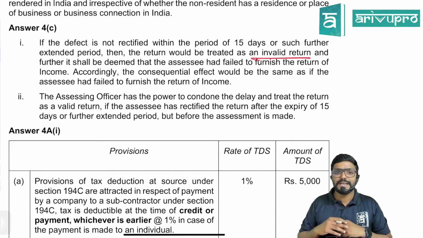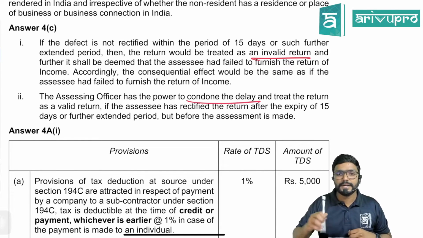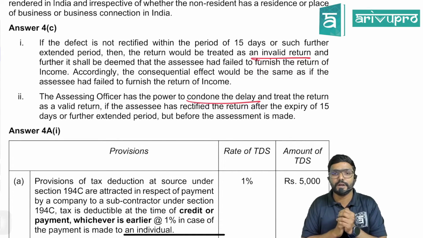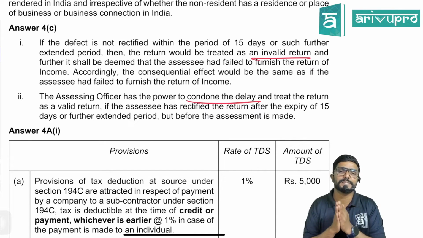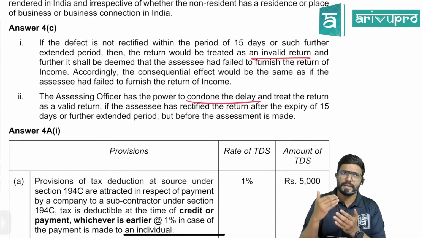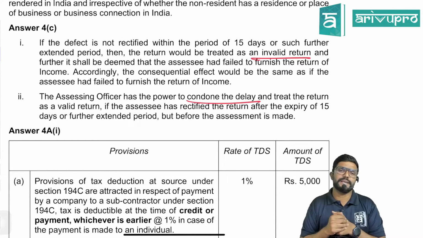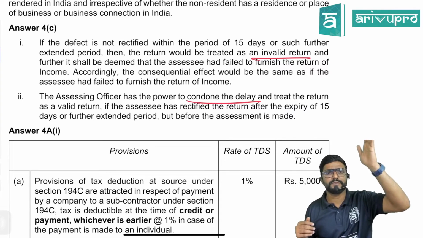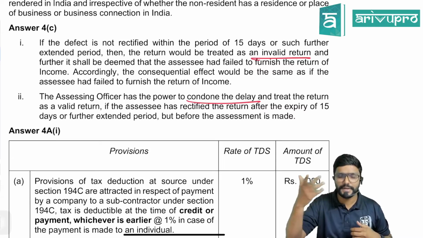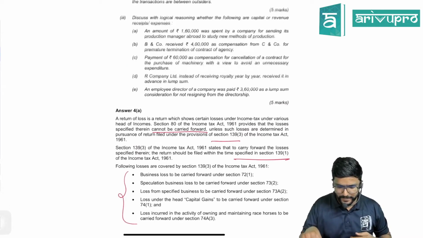The assessing officer has the power to condone the delay and treat the return as a valid return. If the assessee has rectified the return after the expiry of 15 days or further extended period, but before the assessment is made. Clear? Means the assessing officer has the power to condone the delay and tell, okay, even if it is after 15 days, you can still file your return or rectify your return.